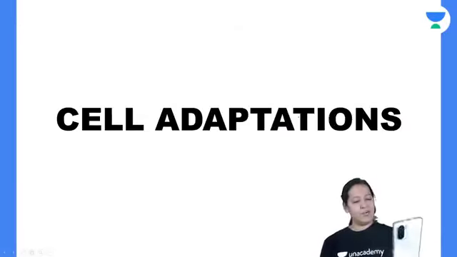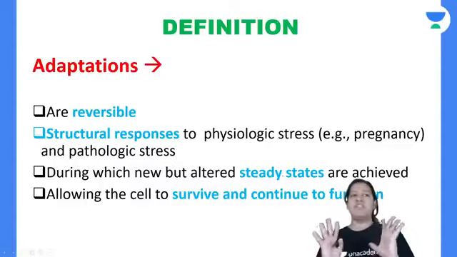So cell adaptation. What is the definition? This is the definition given in Robbins for cell adaptation. You have to learn all definitions from Robbins only, right? All diagrams, all definitions from Robbins. Now it is a big definition, so let me split it into 4 parts. This is the same definition, I have split it into these 4 parts. You have to split the definition into 4 parts.